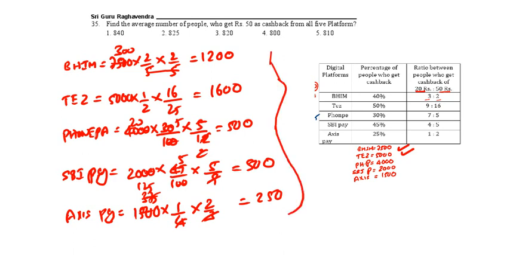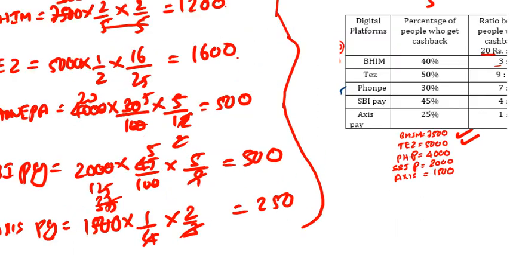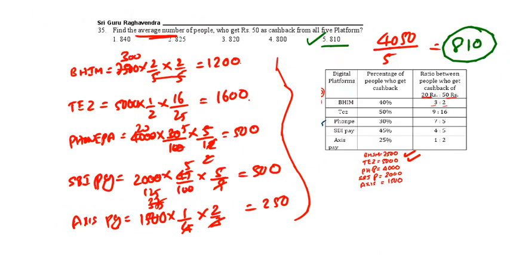Now see this. 12 plus 16, 2800, 3300, 3800, 4050. We are going to get 4550, but we want the average. Average means divided by 5. That will give 810 as the final answer. 810 means option 5 is the correct answer.